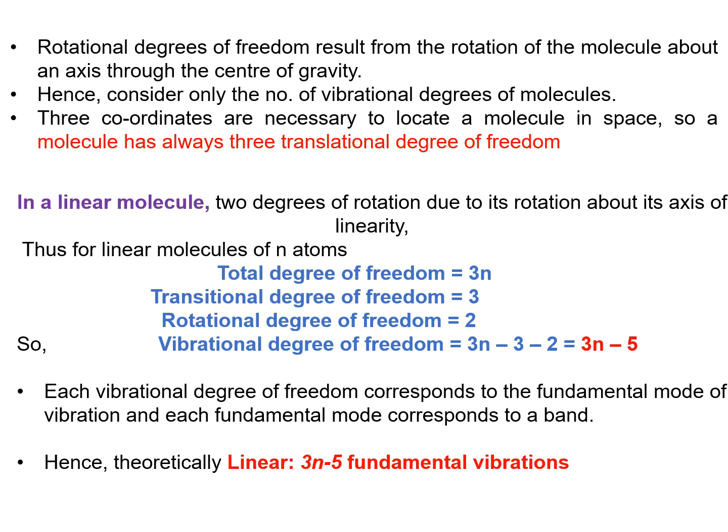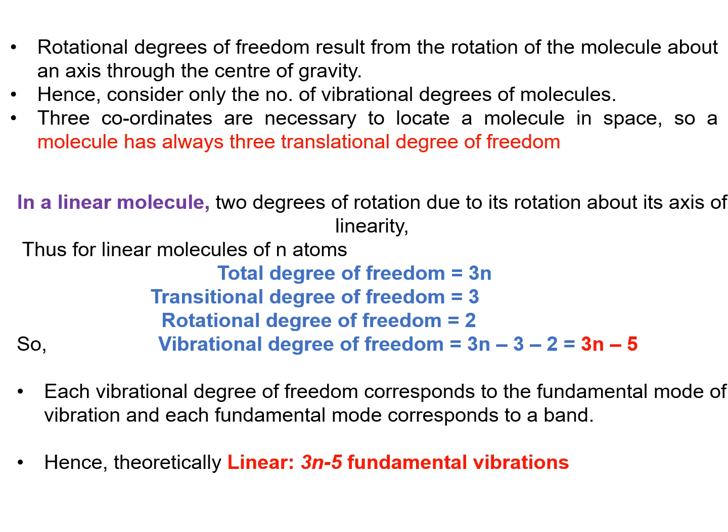Then the rotational degree of freedom is 2. Then we have to find the vibrational degree of freedom, that is 3n minus 3 minus 2, which is equal to 3n minus 5.